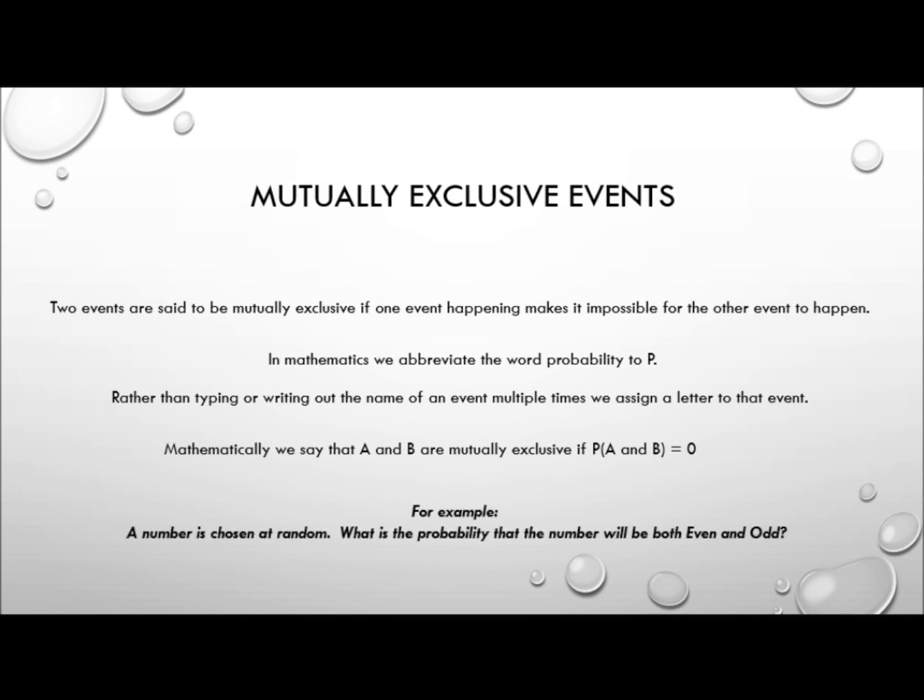Another example of mutually exclusive events: a number is chosen at random. What is the probability that the number will be both even and odd? Obviously the probability is 0. If a number is even, it can't be odd. If it's odd, it can't be even.